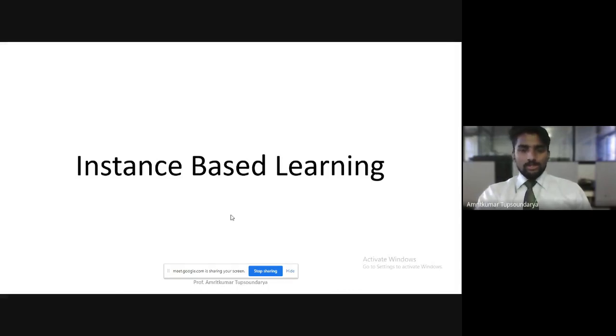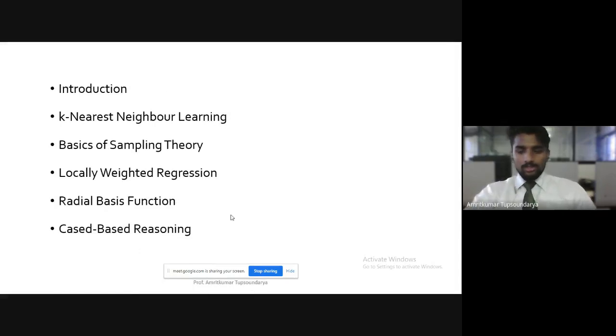In this instance-based learning, we'll be discussing important topics like, first of all, why instance-based learning, what is the underlying aspect of instance-based learning, and a brief introduction about it. And two very important methods and algorithms which deal with instance-based learning: the k nearest neighbor learning and locally weighted regression.